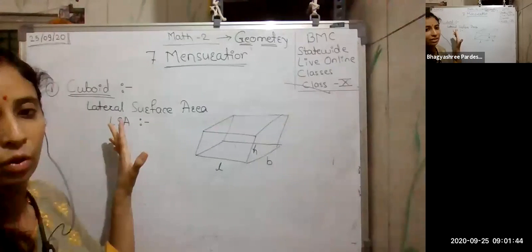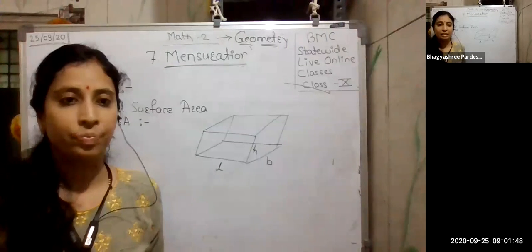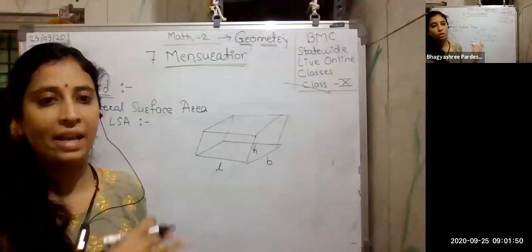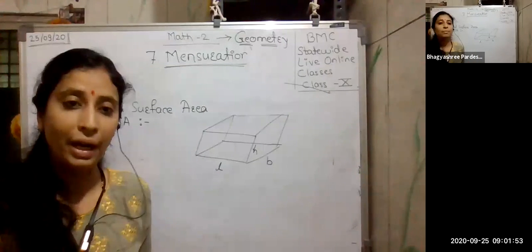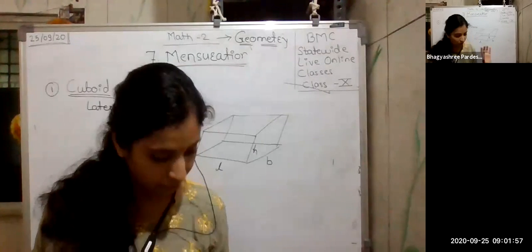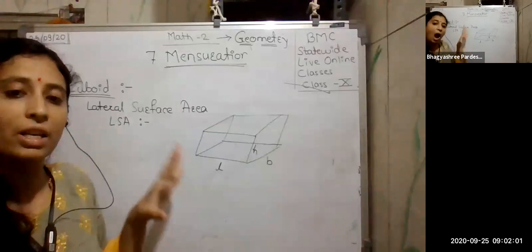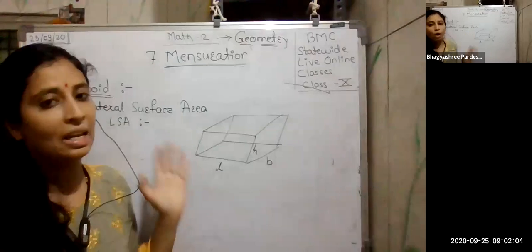Now we have to find out the lateral surface area. One more thing: why are we finding this here? I can directly take the formulas and solve the practice set. But sometimes if you don't remember the formula, what do we do at that time? We can reconstruct it. So we must know how to construct those formulas. Therefore I am doing it here.